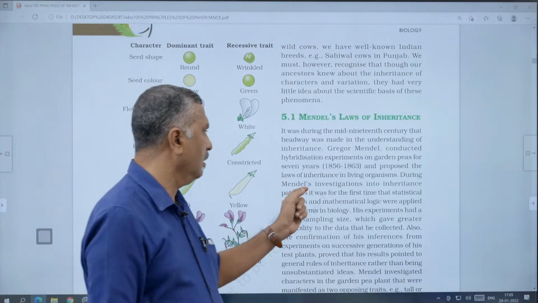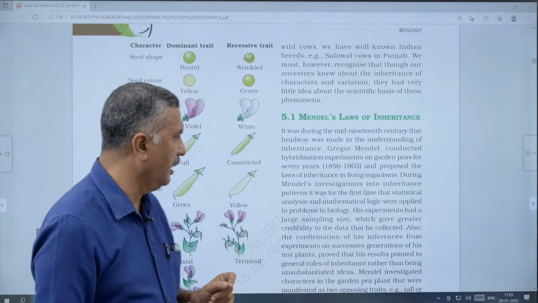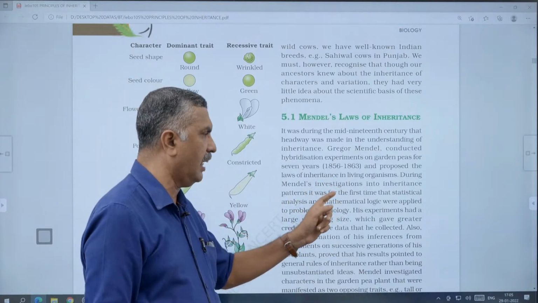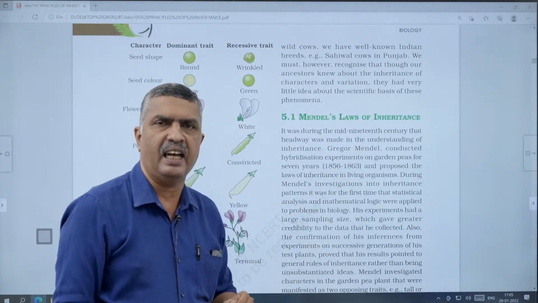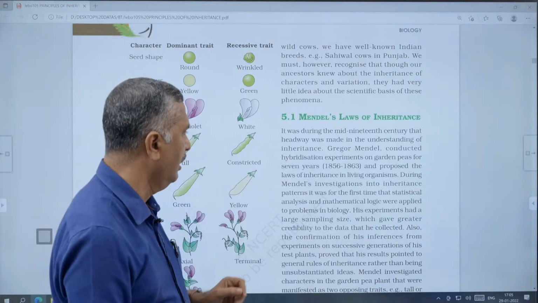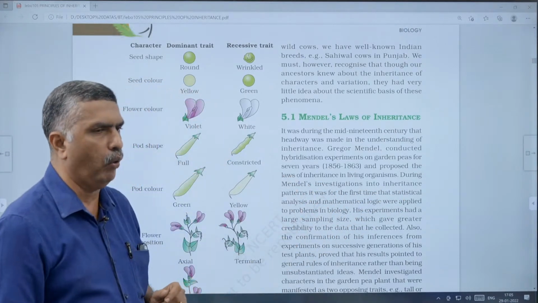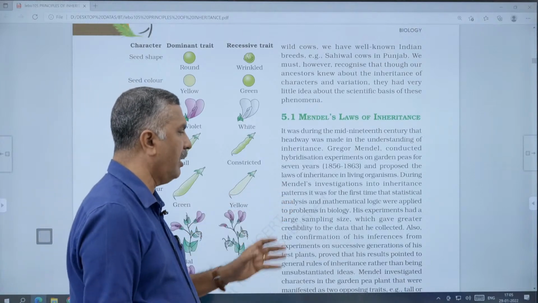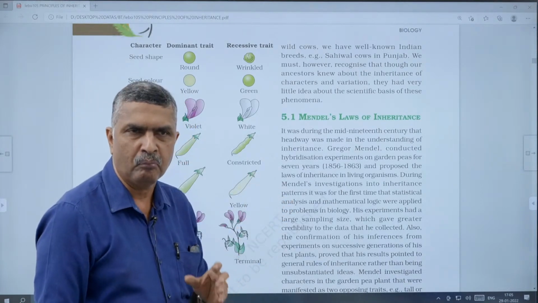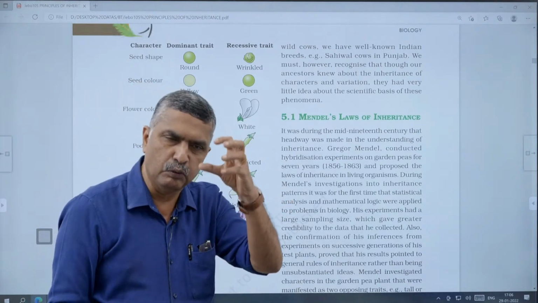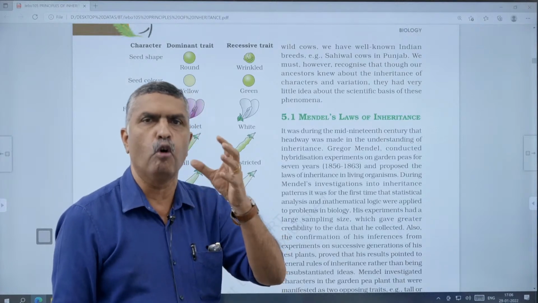During Mendel's investigation into inheritance patterns, for the first time statistical analysis and mathematical logic were applied to the problems in biology, and his experiments had a large sampling size also. With a larger sampling size, errors will be minimized and the data will be more accurate.